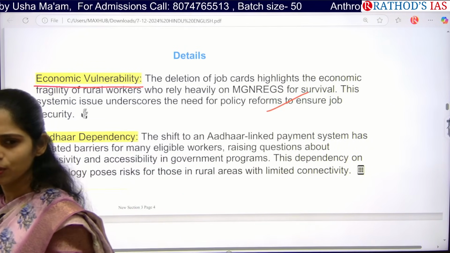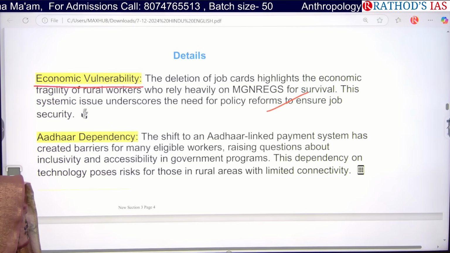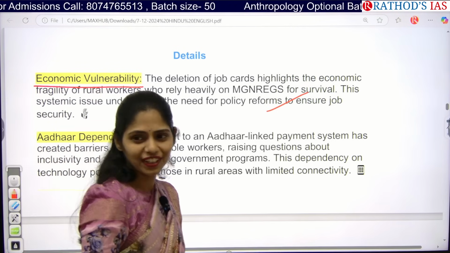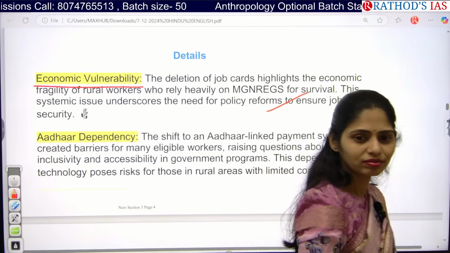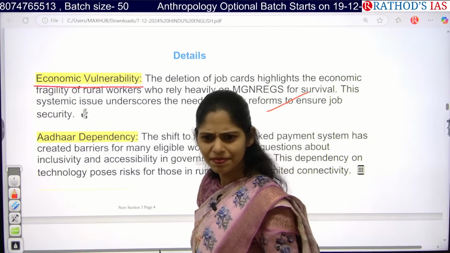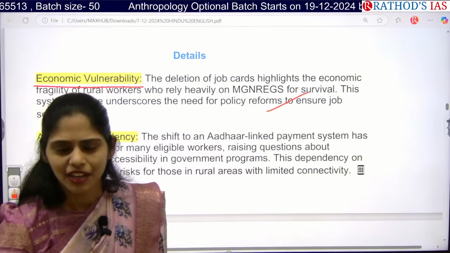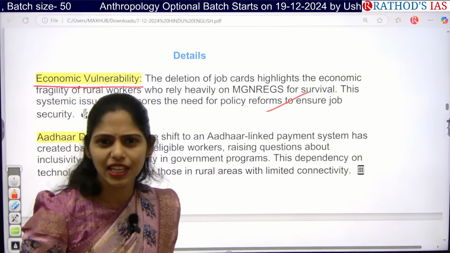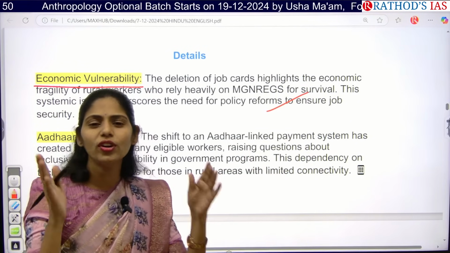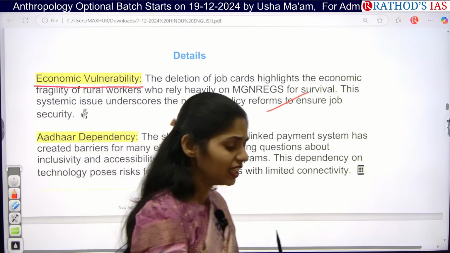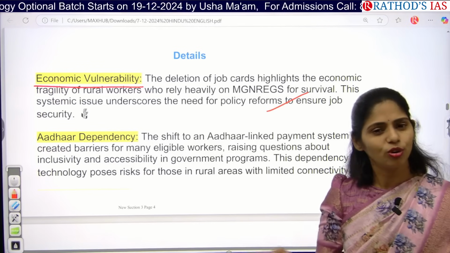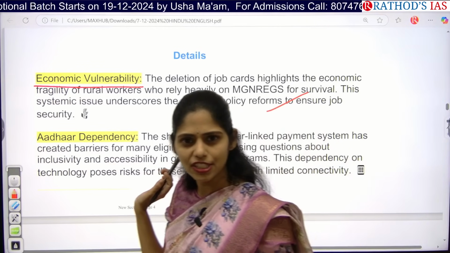So what is the number, do you know? 250 per day. Okay. But if they go to any other work, how much will they get? Above 500. But why is the government providing this scheme with a very minimal amount of money? Because only the targeted people, those who don't have even that opportunity, would not survive. So only for those people the government came up with this scheme with very